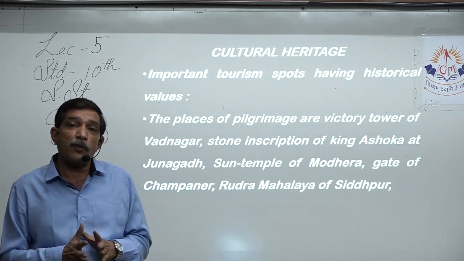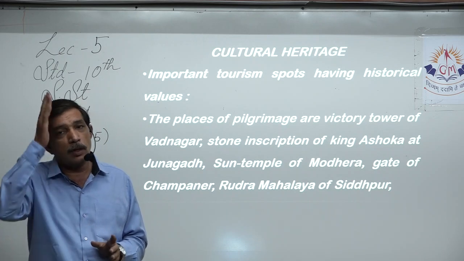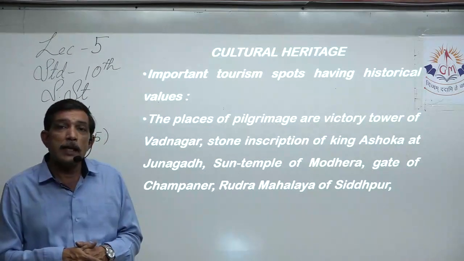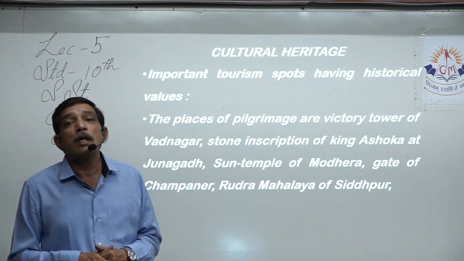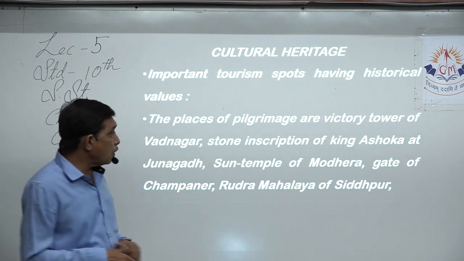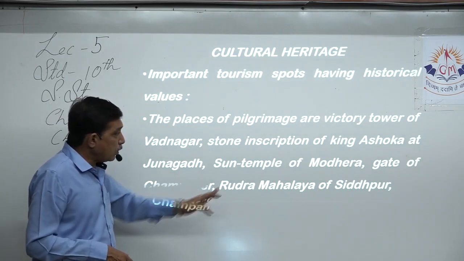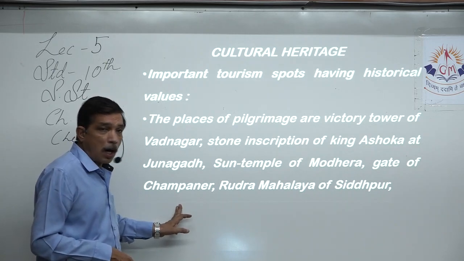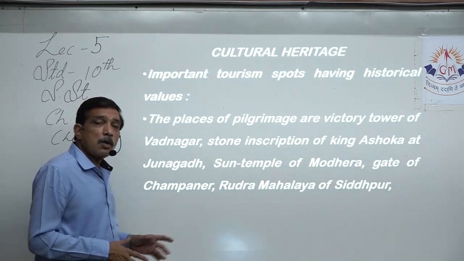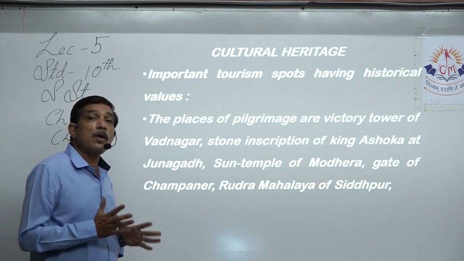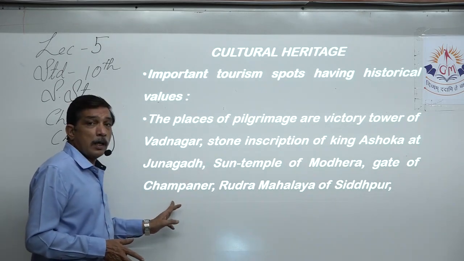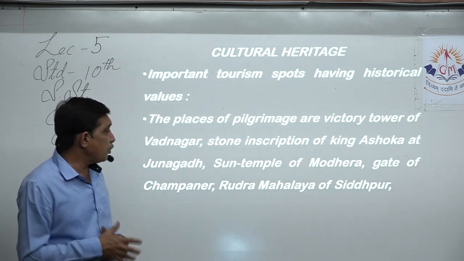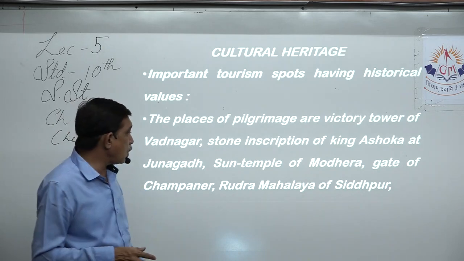Once a place has been nominated as world heritage, people from far and wide all around the world come to have a look at it, right? So we should be very proud that one of the towns of Gujarat, Champaner, has got the status of world heritage. Out of that, the gate of Champaner is quite famous because of the architecture done on it.